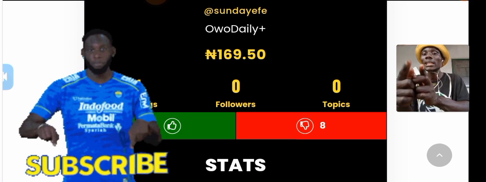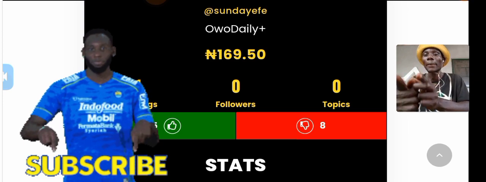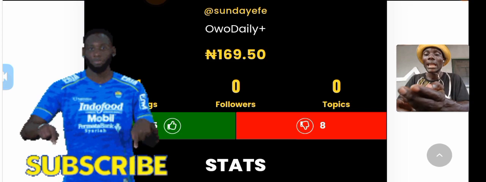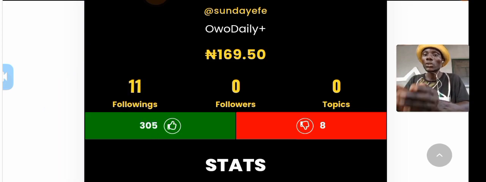Like I said in the first video that I made concerning this Owodaily, there are 3 options here. The first option is just honorary member. When you have registered but you have not funded your account, you are just a member there. Then when you fund the account, there are two types of funding.